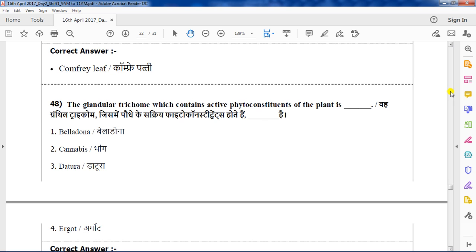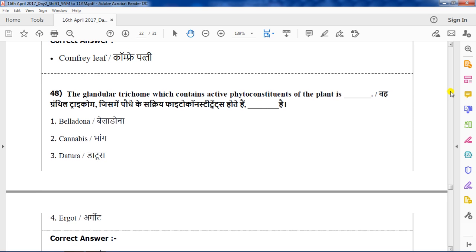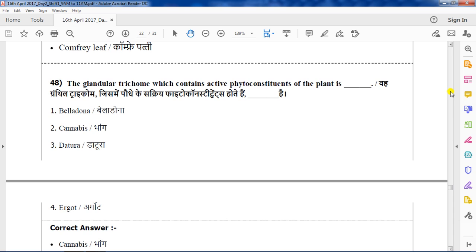Options: belladonna, cannabis, datura, ergot. The correct answer is cannabis. Cannabis contains glandular trichome. Nux vomica contains lignified trichomes.